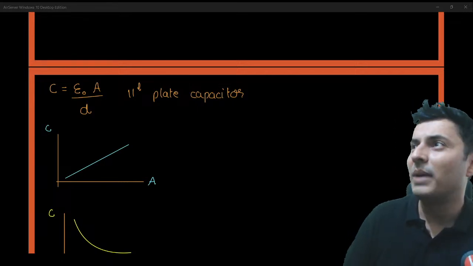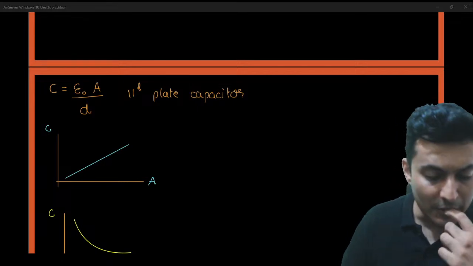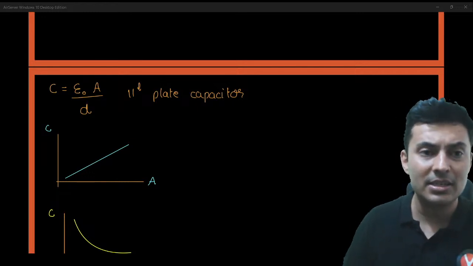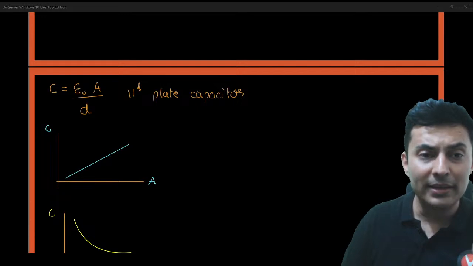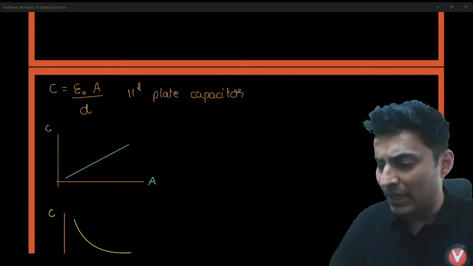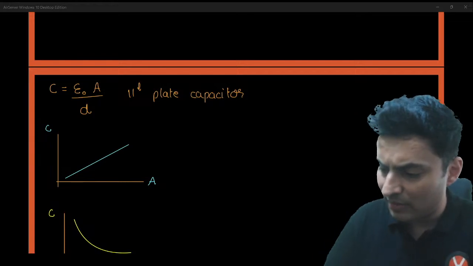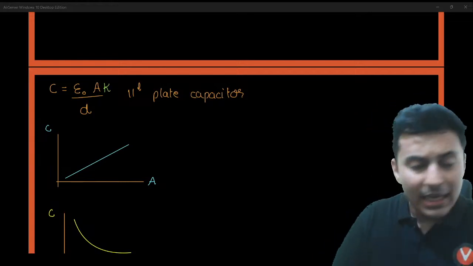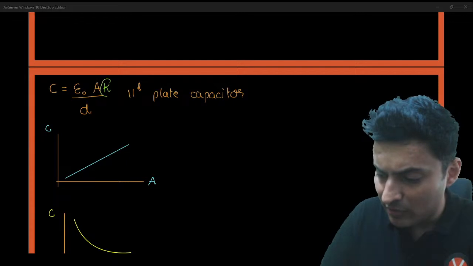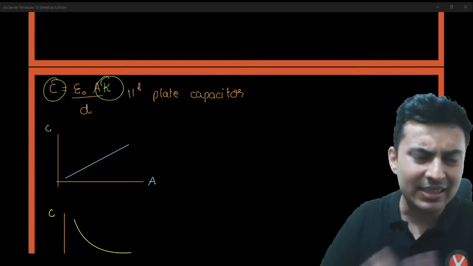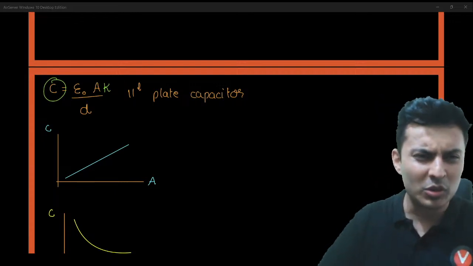But sometimes you might be asked questions like, what happens when a dielectric material is placed, and how will the capacitance increase and all of that. So if those kind of questions come, then remember one simple fact. K, the dielectric constant just comes on the top. So more the dielectric constant, more is the capacitance. As simple as that. It is just directly proportional to it.